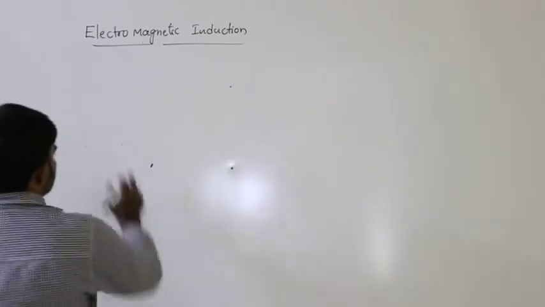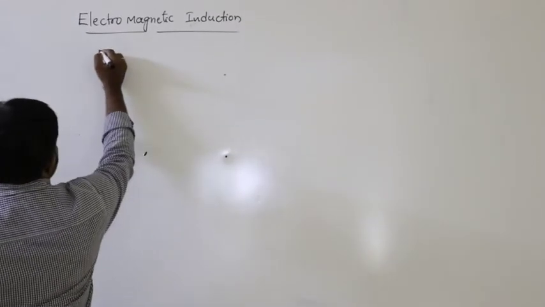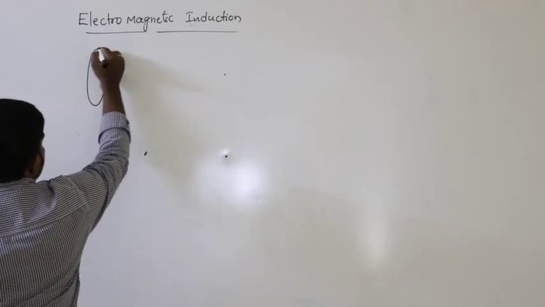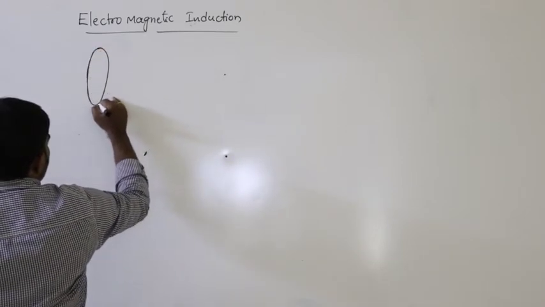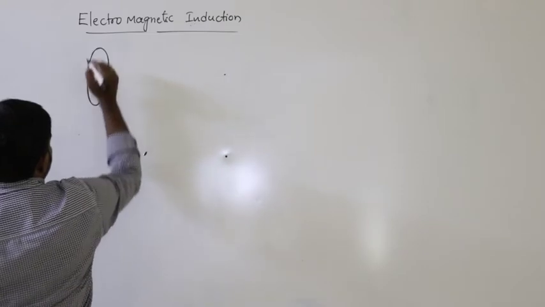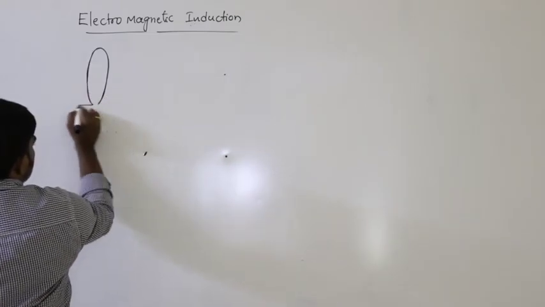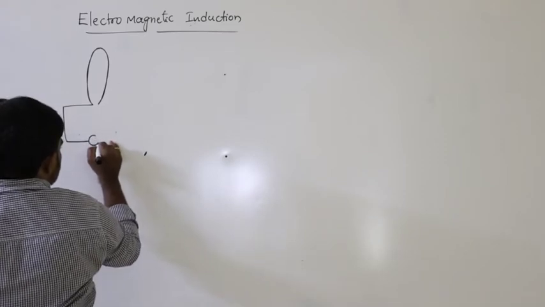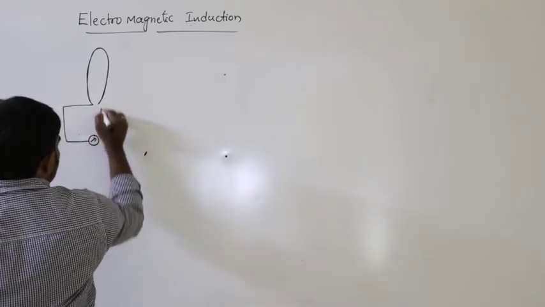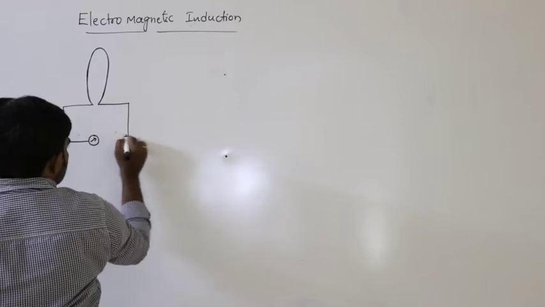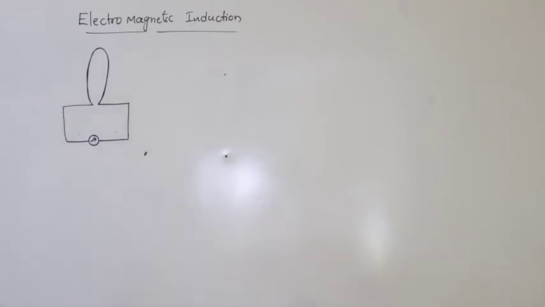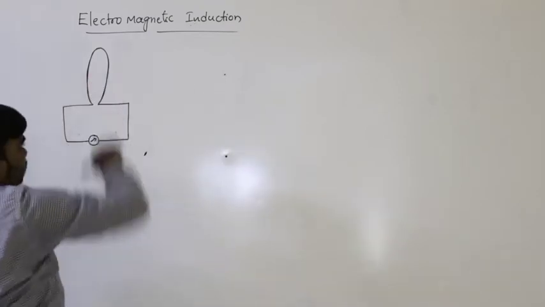For example, see here, this is the circular coil, a current-carrying conducting coil. This is the galvanometer.